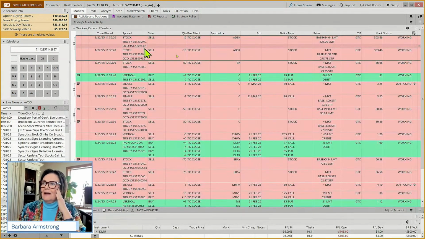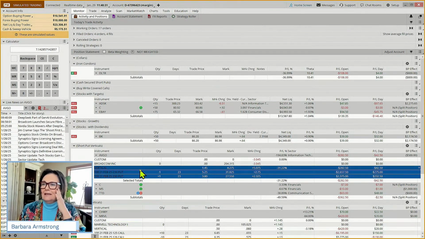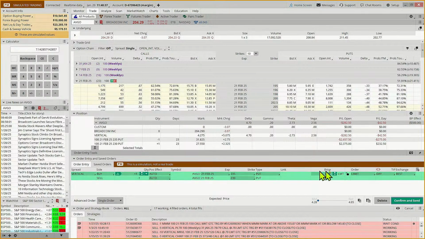So we're going to come, and we don't have a position. I don't know what happened to our exit on AVGO, but we're going to come in here. We're going to right click. We're going to create a closing order, say, dang it. So we're locking in this loss, but in doing so, we're preventing taking a max loss and the angst of potentially being assigned were this in a live account.